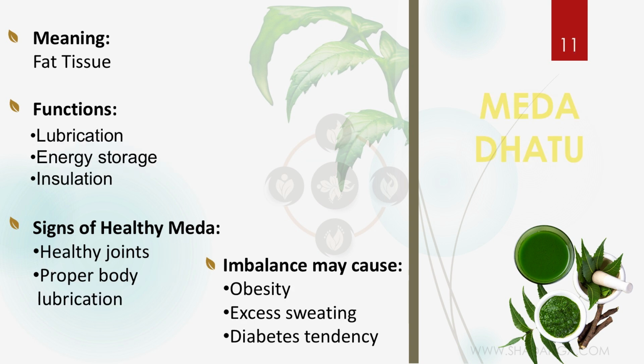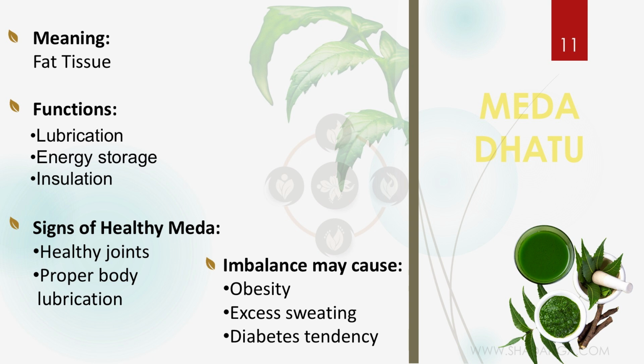Next is the Meda Dhatu. So Meda is the fat, Meda Dhatu is the fat tissue. So for lubrication in our body, for energy storage, for insulation, everything we need what? Meda. So if we have healthy meda in our body, we will get healthy joints. That means for the lubrication of the joints, for the movement of the joints, we need what? Some lubrication, right? Also for the proper body lubrication. It's written in the signs of healthy meda.